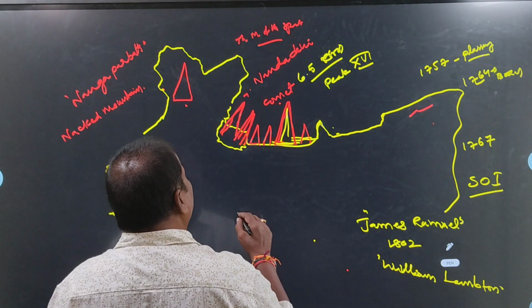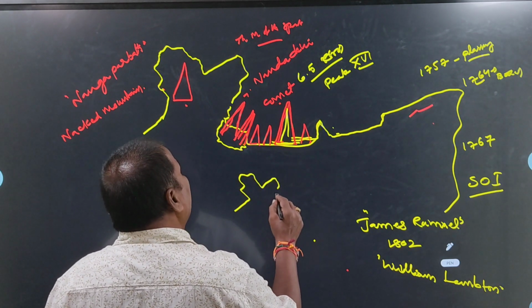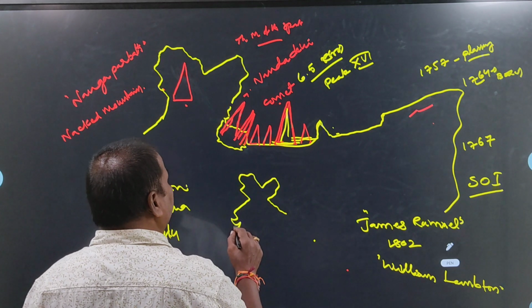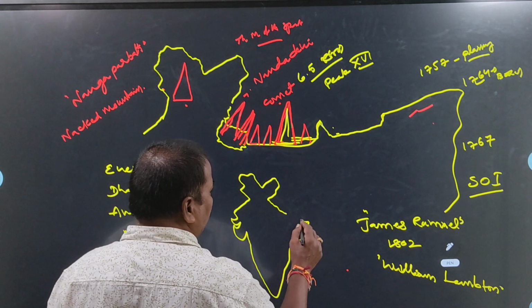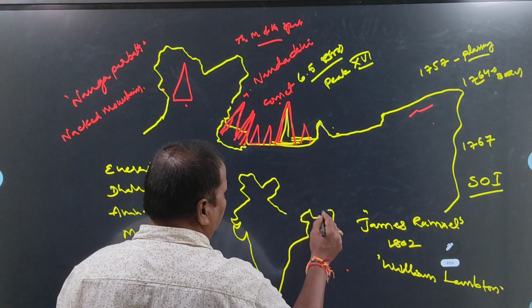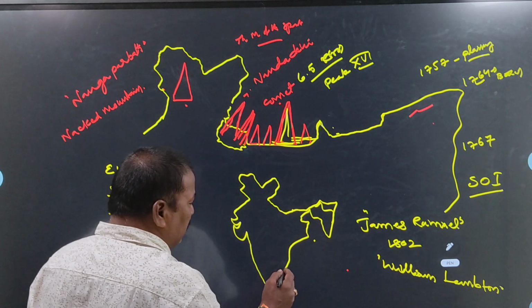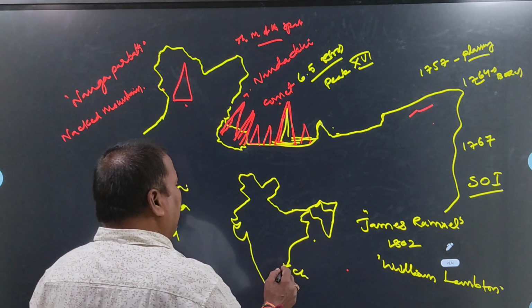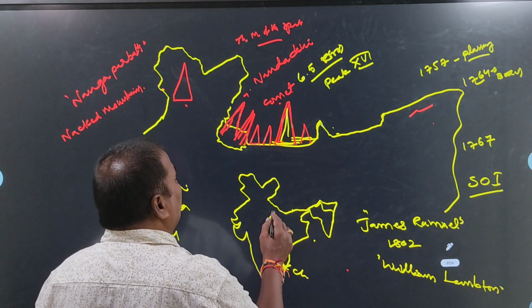He started his survey from Chennai. Why? Because each and every landform height is measured from mean sea level. Okay, he started his survey work from Chennai, and he continued his geographical survey work up to the Himalayas.